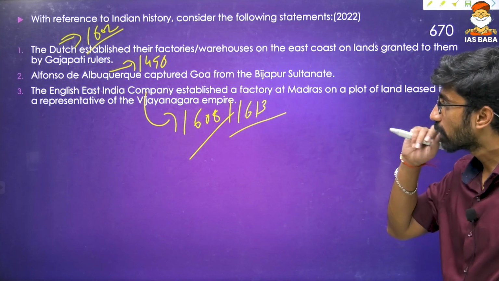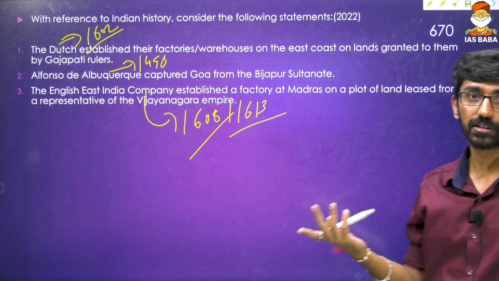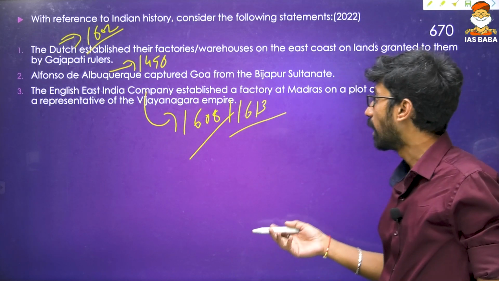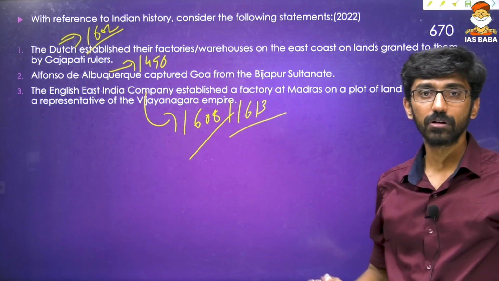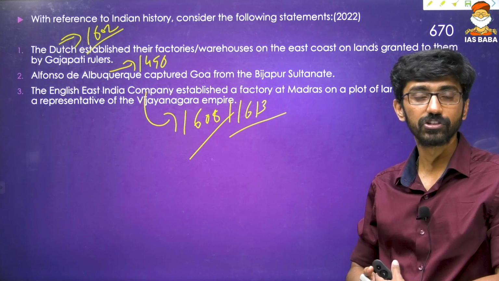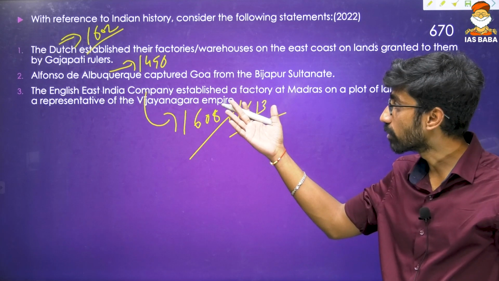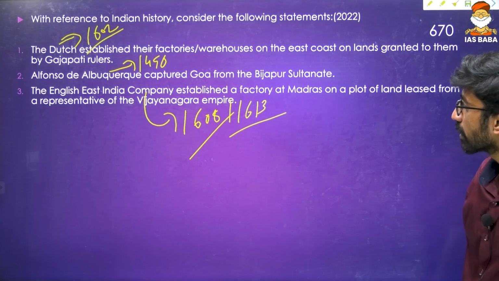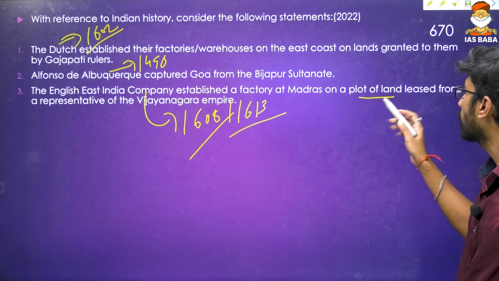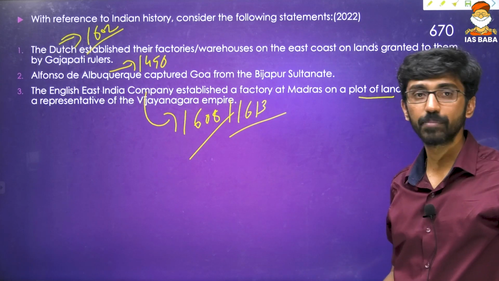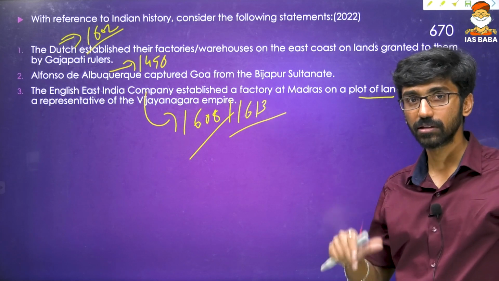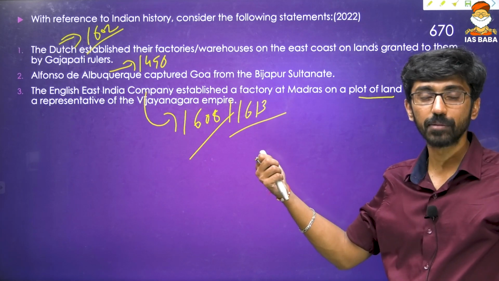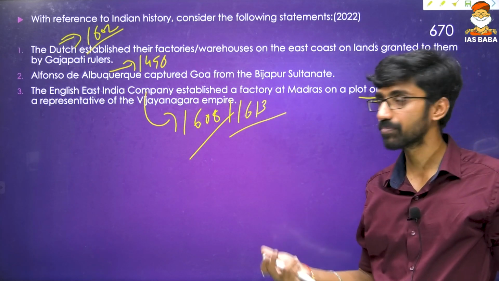And then Alfonso de Albuquerque captured Goa from the Bijapur Sultanate. That is a famous fact. Everybody knows about that one. And that is with the help of one of the greatest kings of the Vijayanagara Empire, Sri Krishna Deva Raya. Alfonso de Albuquerque, the Portuguese governor, captured Goa from the Bijapur Sultanate. And then English East India Company established a factory at Madras on a plot of land leased from a representative of the Vijayanagara Empire. Madras was given on lease by Damara Venkata Nayaka, one of the representatives of the Vijayanagara Empire. That is also true.